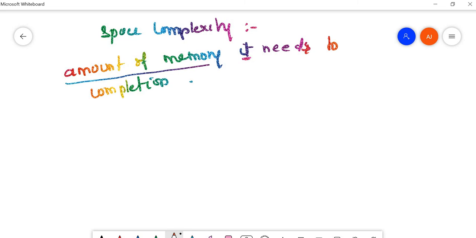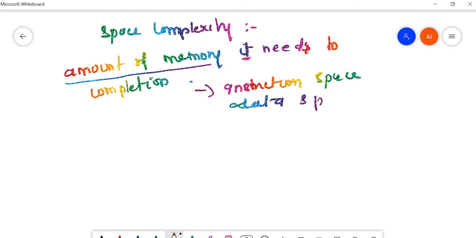If you are writing an algorithm for any program, how much memory it needs is called space complexity. Space complexity can be for instruction space, the instructions that we are using, that space also comes under space complexity. Also the data space.